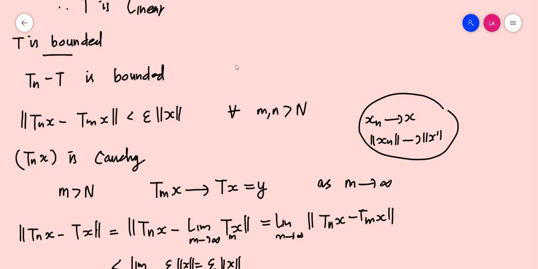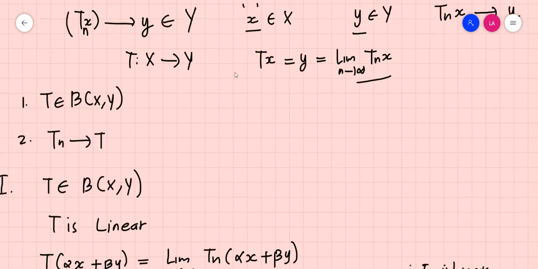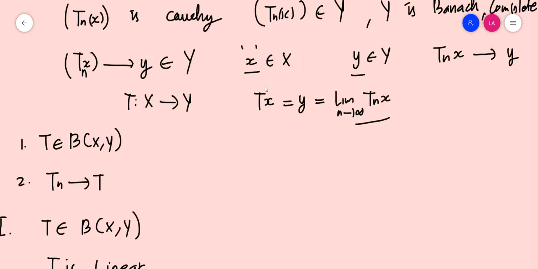This is established only by the completeness of Y. Here, this Tmx is Cauchy, then it should converge to some y. So that y exists only when capital Y is complete. So it is an essential part of the theorem.